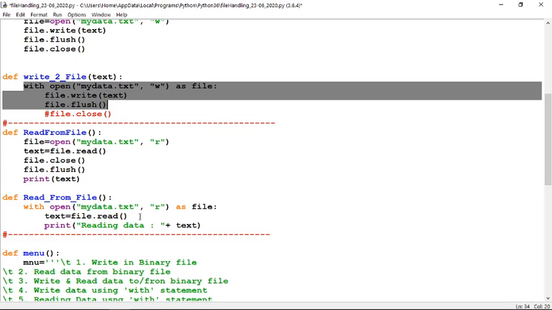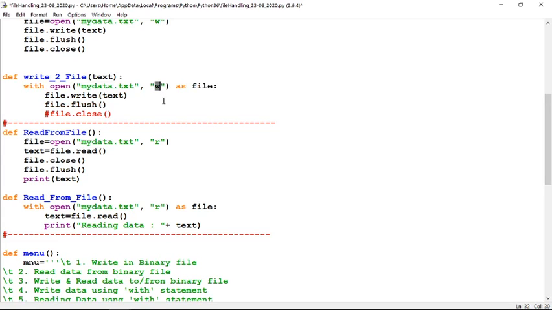There is a difference. Just recall, in case of W, you are opening the file in write mode. It means the previous data will be automatically destroyed, the file will be cleared, and the new text will be written. But if you want to save your previous data and have the new data appended at the end, then you have to use A instead of W. So just take care: A for append. It means the previous data will be available in your file, and the new data you want to write will be appended at the end. So this is W and A.